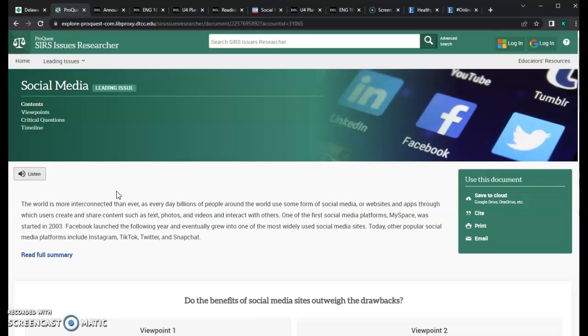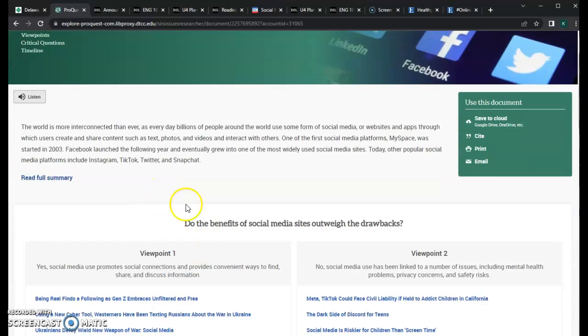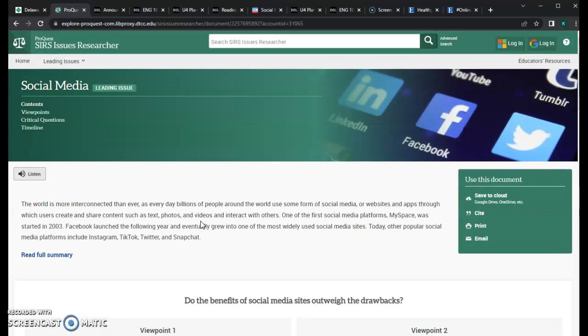One of the things that's really nice about SIRS is that when you find one of these topics, so if ever you're doing a research project and you're looking for a counter argument source, this is a really great place to come. If you can find your topic, typically SIRS is going to have a section that includes a couple different opposing viewpoints in sort of an article that looks like this.